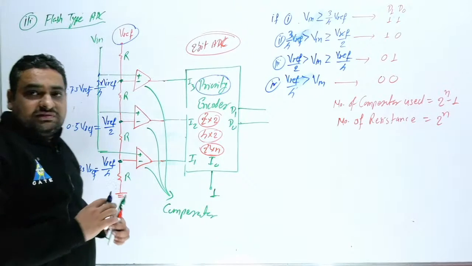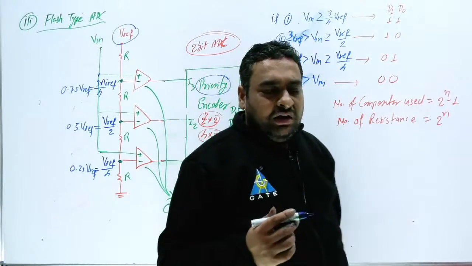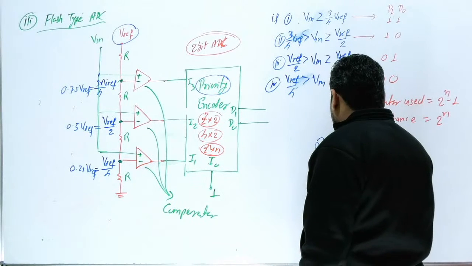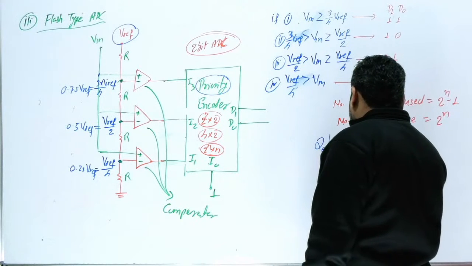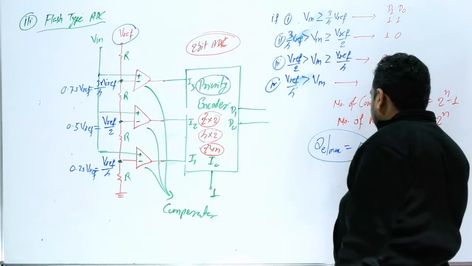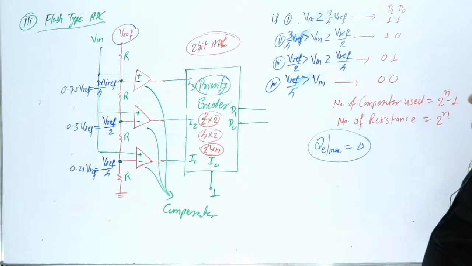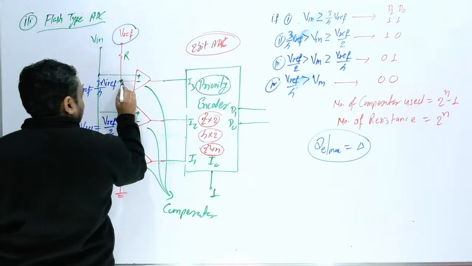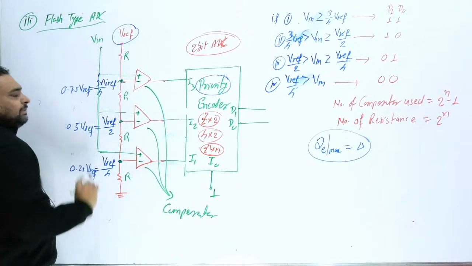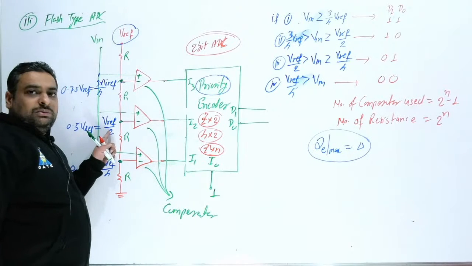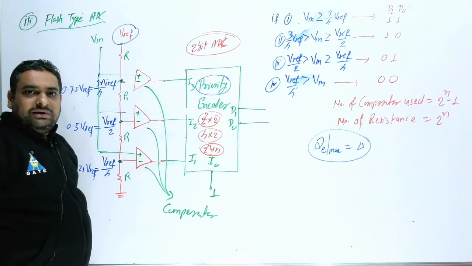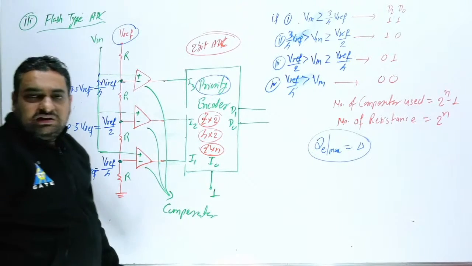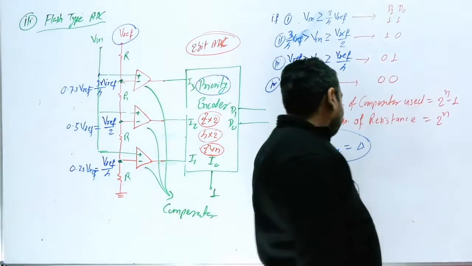Now the important thing, sir, here, what is the maximum possible quantization error? So QE max, again here it can be del. Suppose your input is just below 3 by 4 V reference, then the output voltage you will get corresponds to this. So again here the error is the step size, that is del.